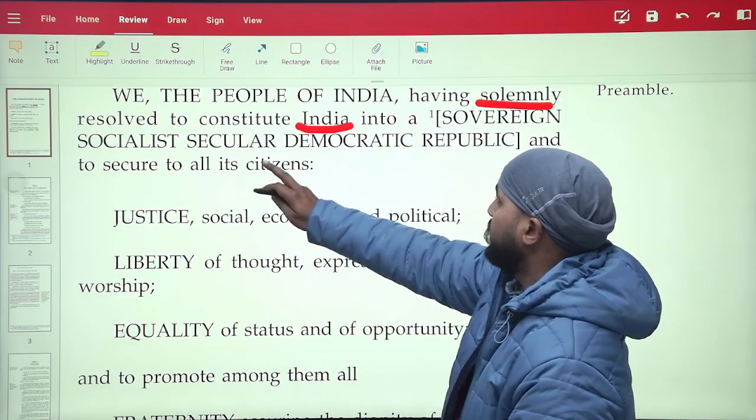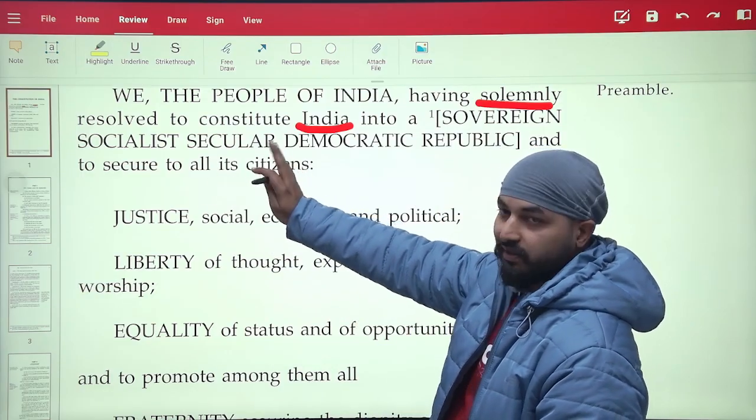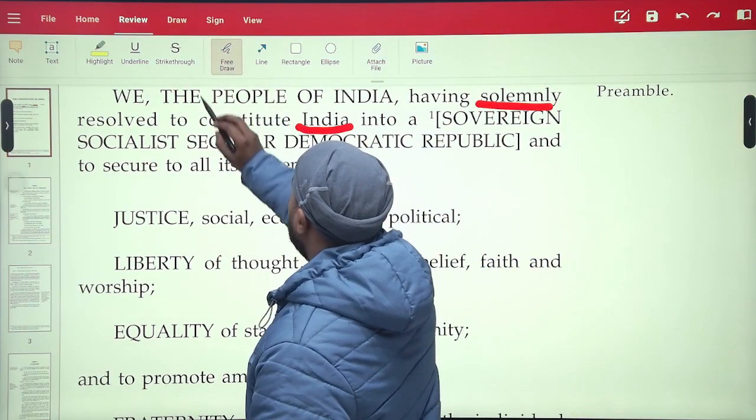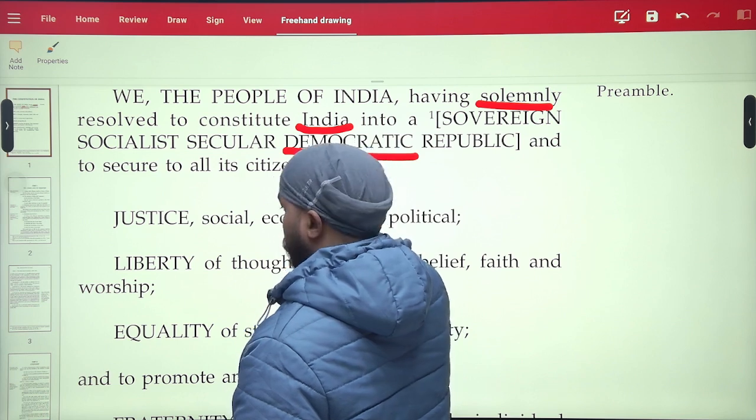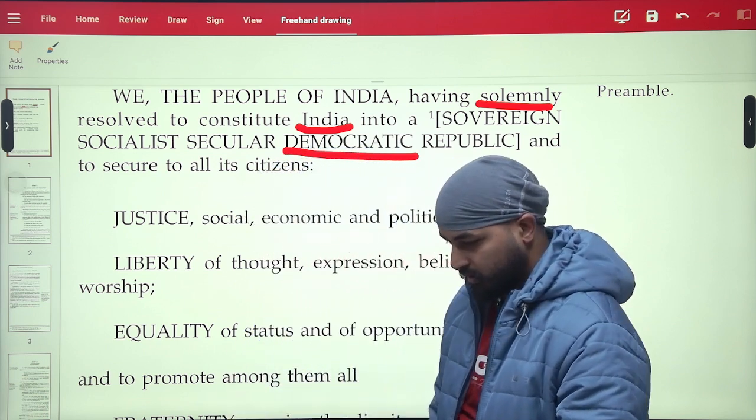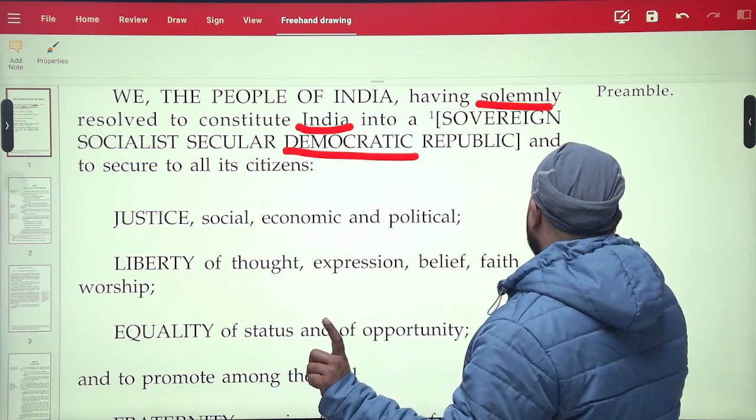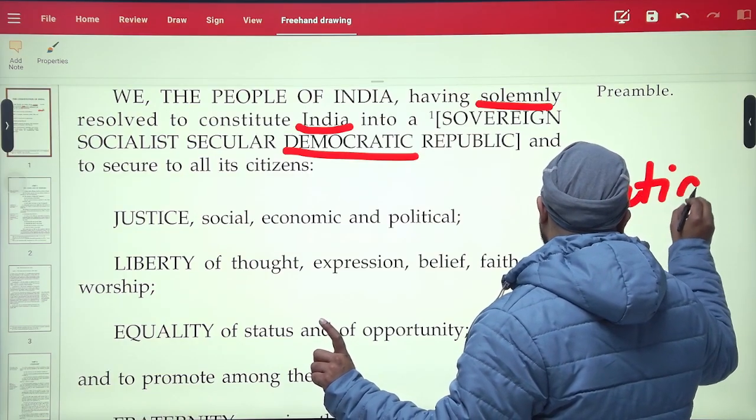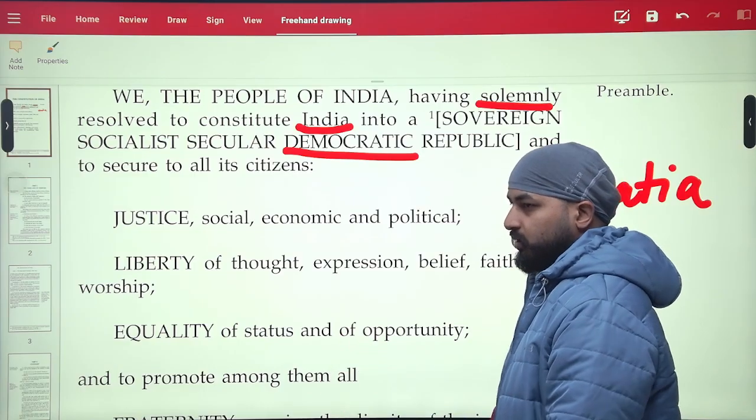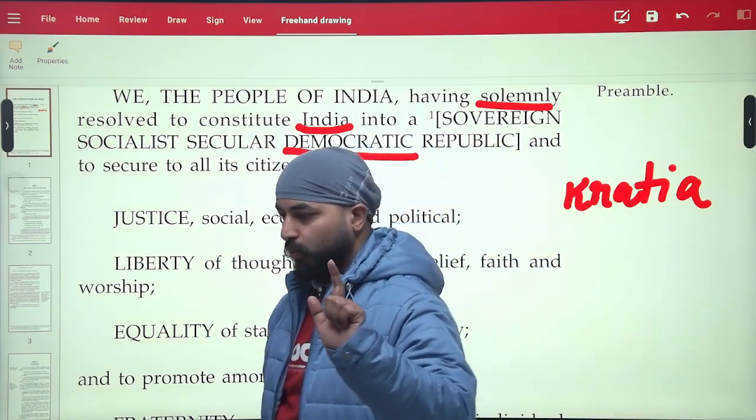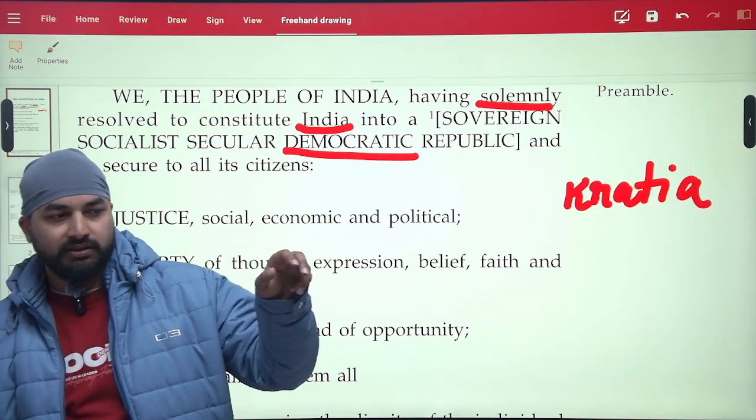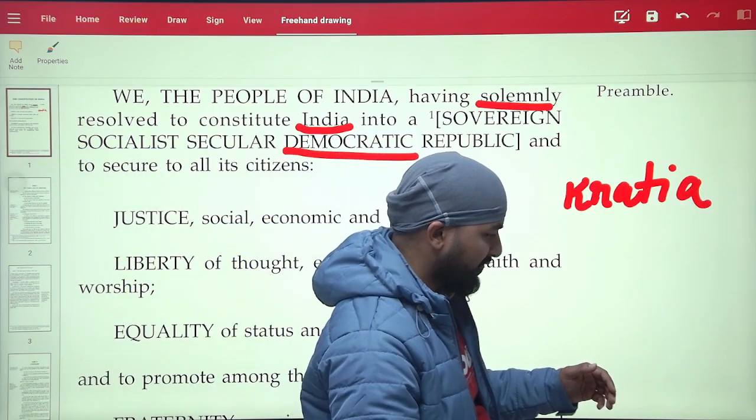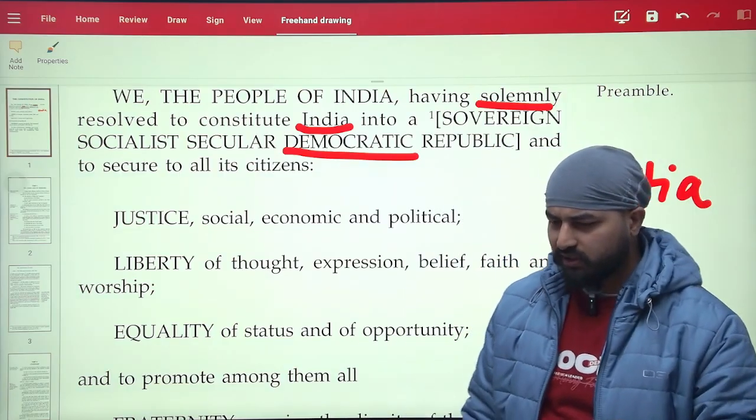Socialist I have explained, secular I have explained, now democratic. There is a word called Kratia: aristocratic, plutocratic, democratic. If you can think of more words, think of them by yourself. I remember only these words. There might be a lot.